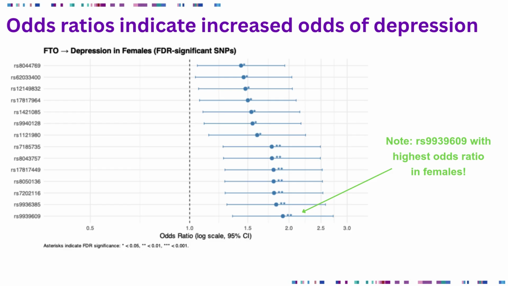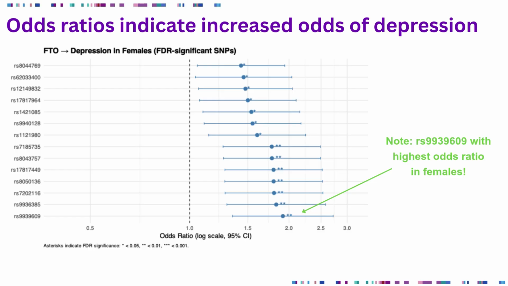You can see that all of the associations have odds ratios greater than 1, which means that all of these alleles are associated with an increased risk or odds for depression. Now, this one is representing a logistic regression, not the chi-square. So it's similar, but not quite exactly the same.